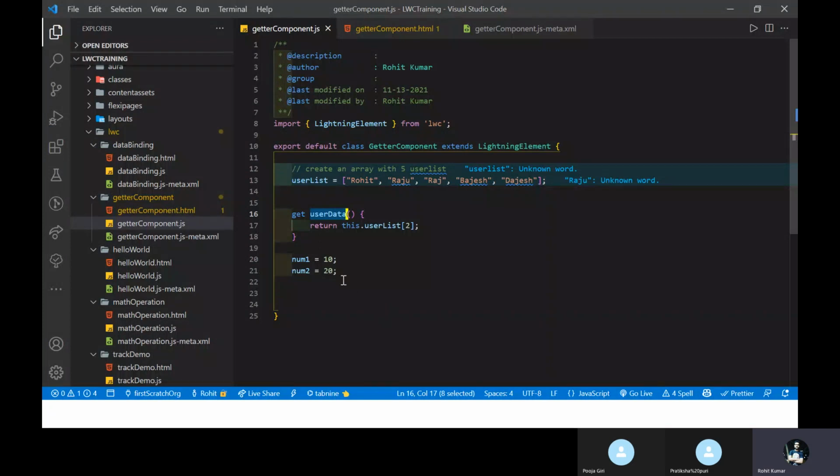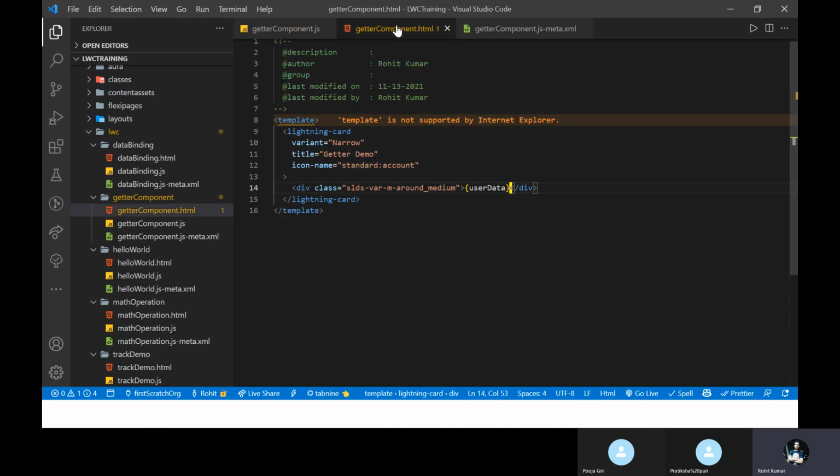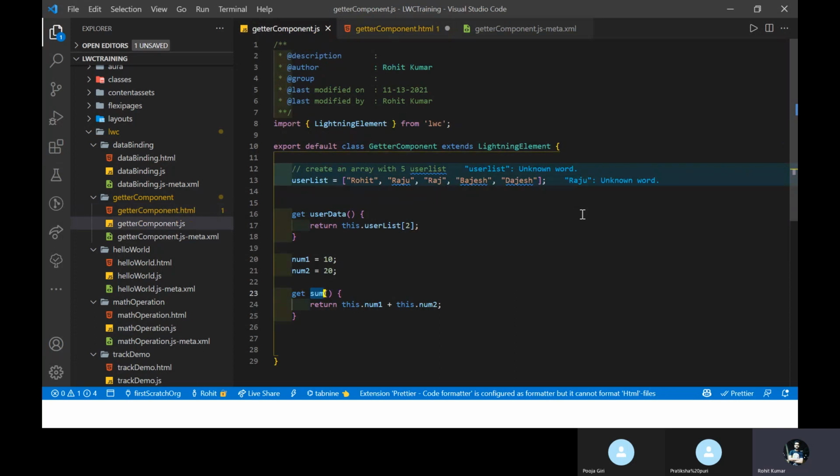And how to manipulate this data as well, like numbers? The same thing you can apply for this expression, like get sum. Under the sum, you have to write a return statement. So I created this property, sum, and you can use this sum in an expression in the HTML template. This one is for the array list, and this one is for my sum.